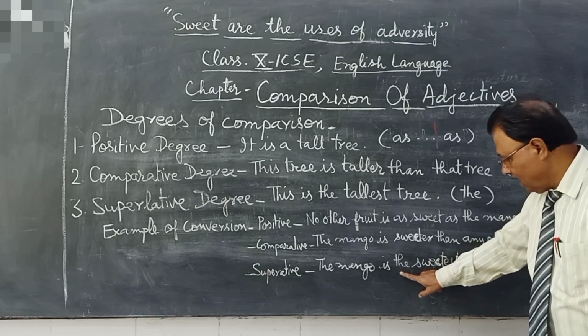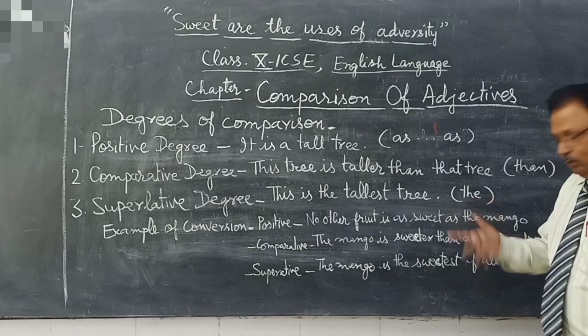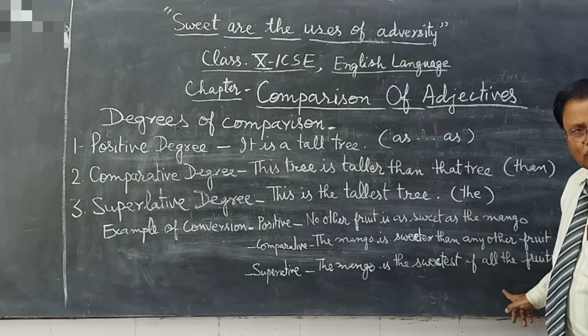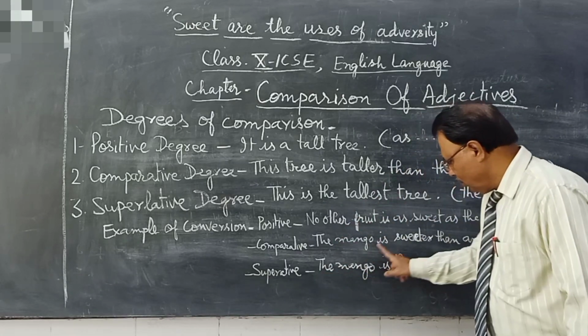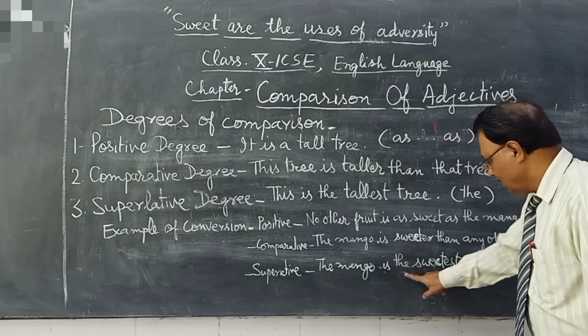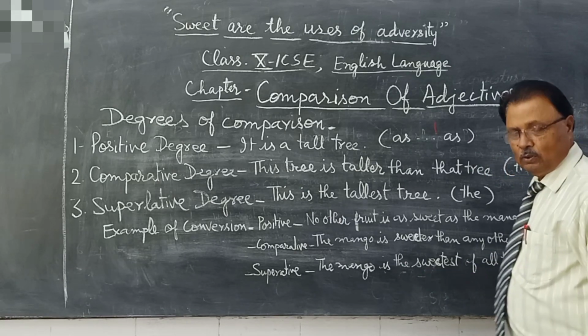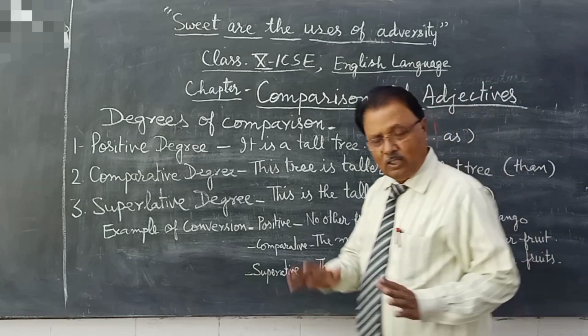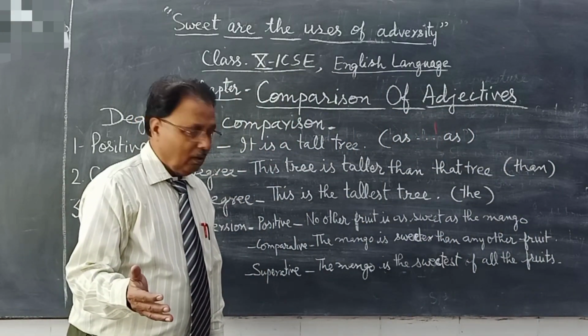Okay, the sweetest of all the fruits. Then watch it carefully. The mango is the sweetest of all the fruits. Okay, did you understand this? I think all of you have understood.